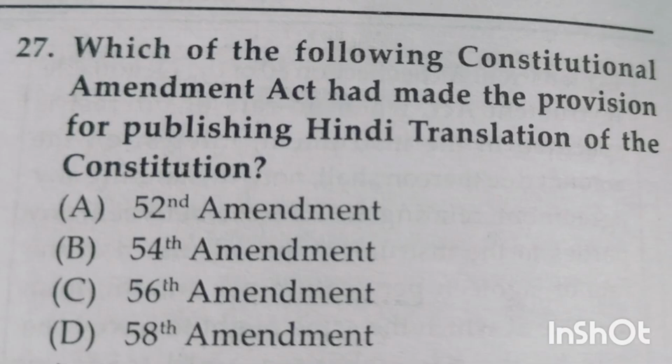Next to 27th question. Which of the following constitutional amendment act had made the provision for publishing in the translation of the constitution? Option A 52nd amendment, option B 54th amendment, option C 56th amendment, option D 58th amendment.